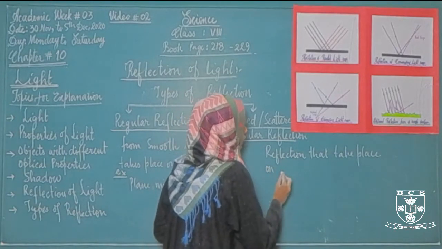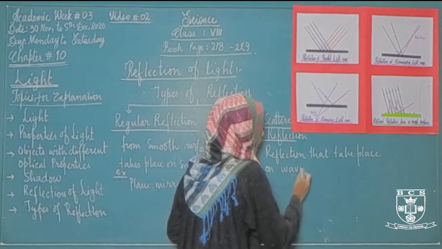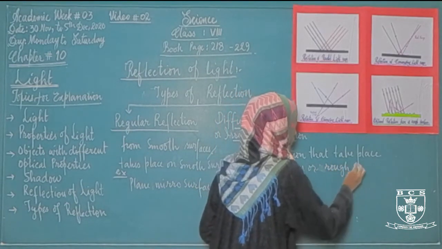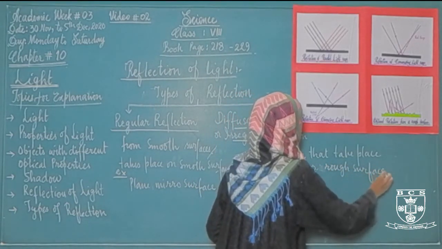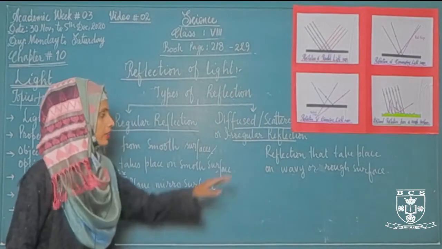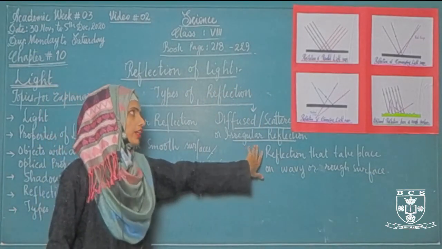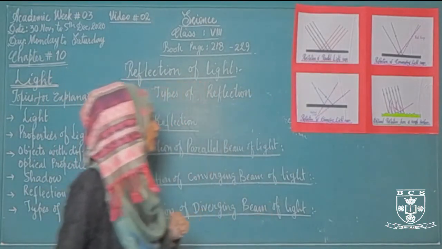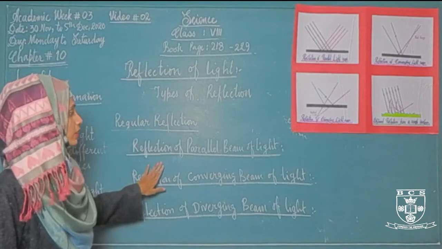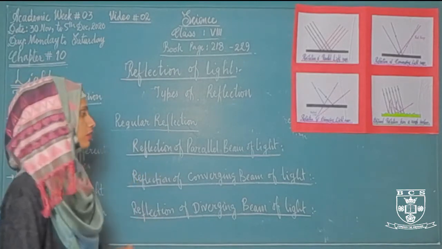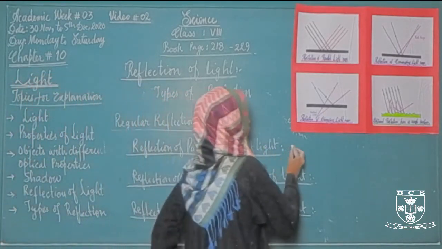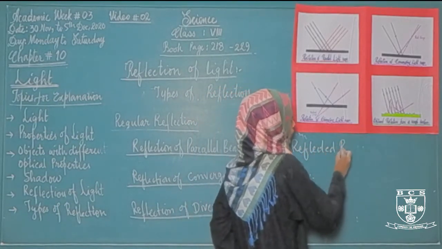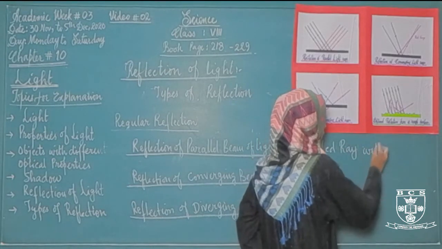whereas reflection that takes place on wavy or rough surface is called irregular reflection. The first diagram is the diagram of reflection of parallel beam of light. When the reflection takes place on a smooth surface by the parallel beam of light, then the reflected rays will always be parallel.